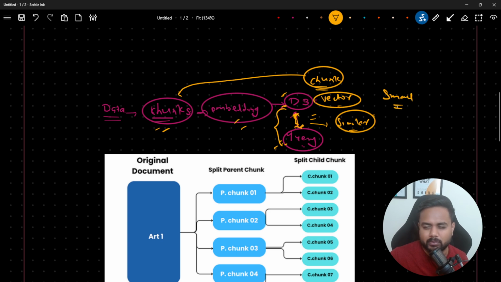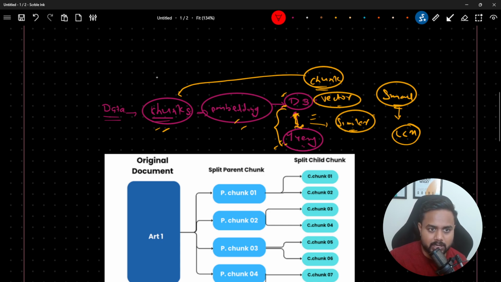If this chunk is a small one, and we pass this particular context to my LLM, then my LLM is not going to perform well, because it does not have sufficient information. So here, what should happen? This chunk should be a small one.